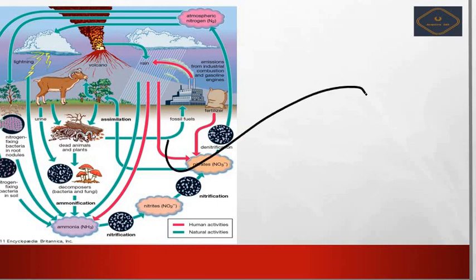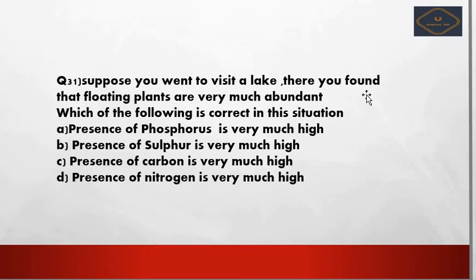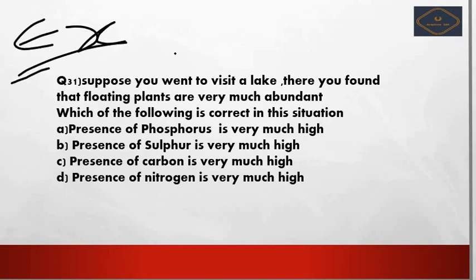Okay, next we see the last question of this lecture. This is a type which is very trendy in your examinations, UPSC examinations especially, right? So I have framed this question for such kind of practice. So this is the last question.